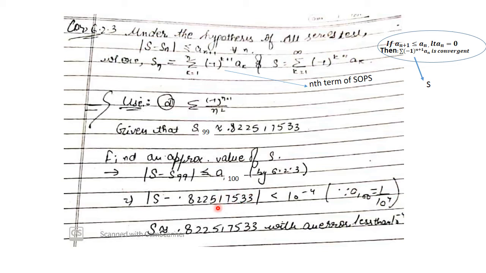So we can say S is approximately this number. If we say S is approximately this number, then the first 4 digits are the same, because the difference between them is less than 0.0001, so all these digits are the same. The difference will start from here, so we can say S is equal to this, but there will be an error which will be less than 0.0001. Right? That is an error which comes from the fifth digit, with an error less than 10 to the power minus 4. So this is what we say is an approximate value of S with the help of the corollary.